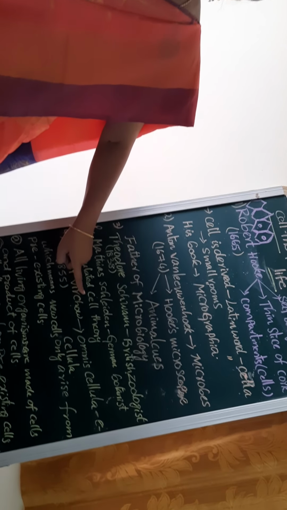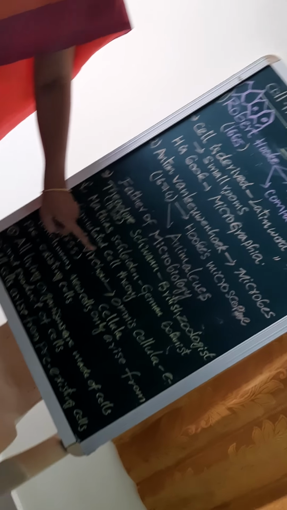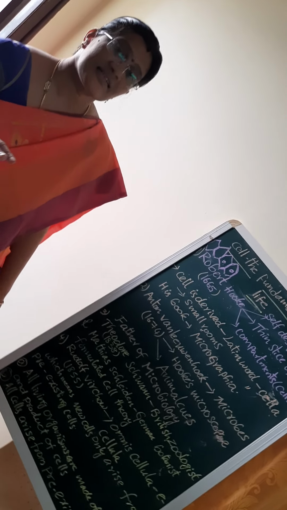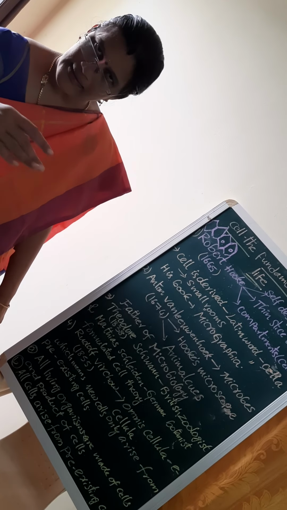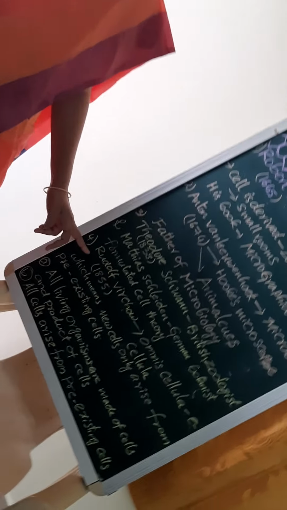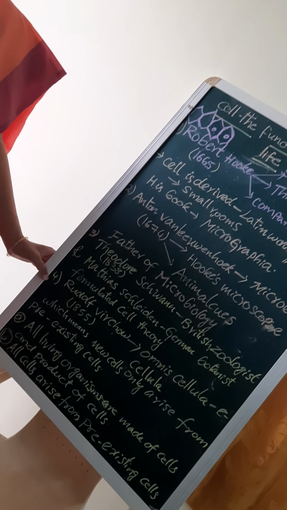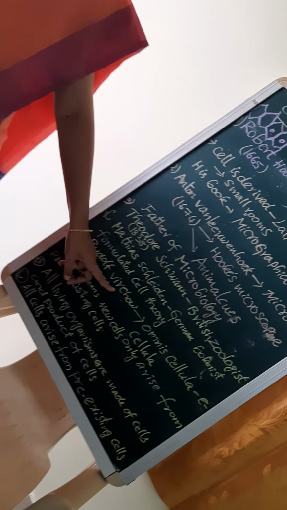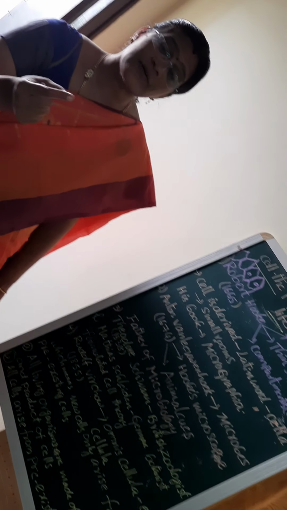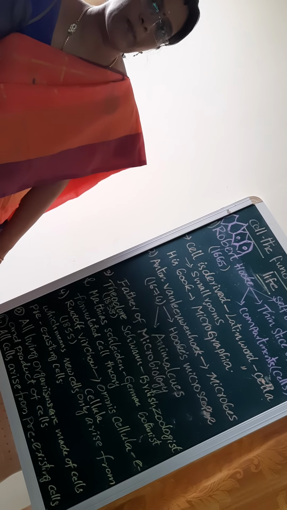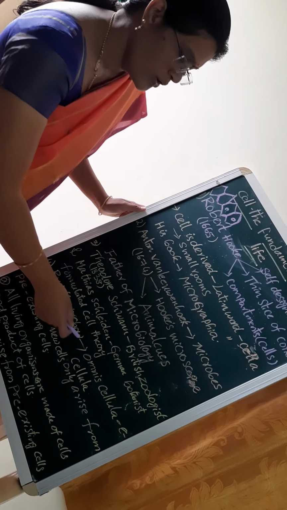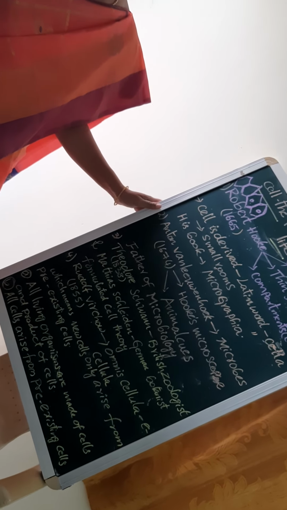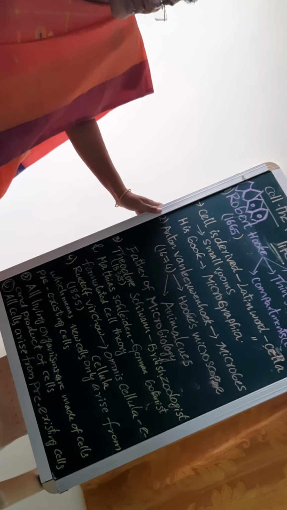What did they explain in the cell theory, students? They explained a few modern cell structural and functional units. I will tell you now. The fourth scientist who worked was a biologist, Rudolf Virchow. Mainly, he observed the cell structure under the microscope and concluded omnis cellula e cellula. What does that mean?